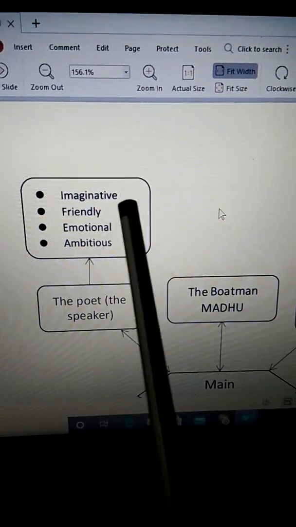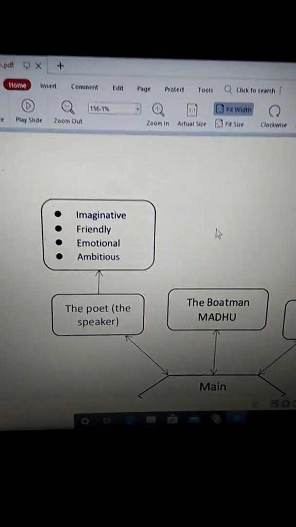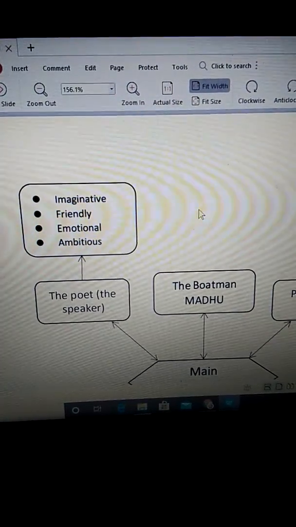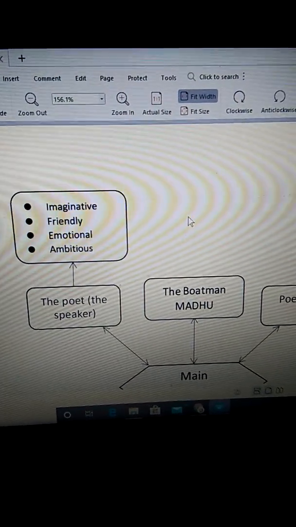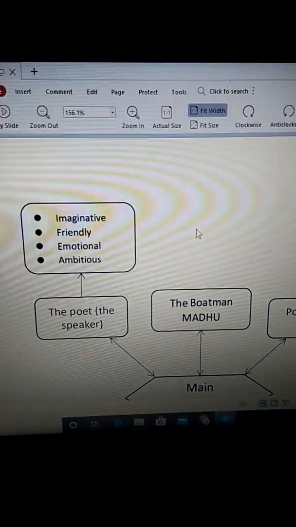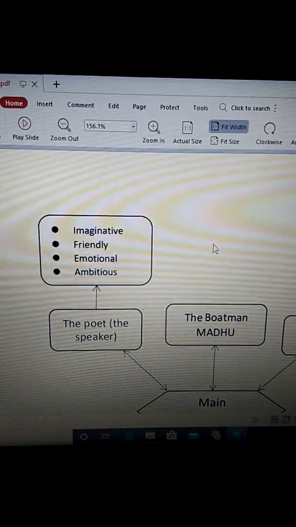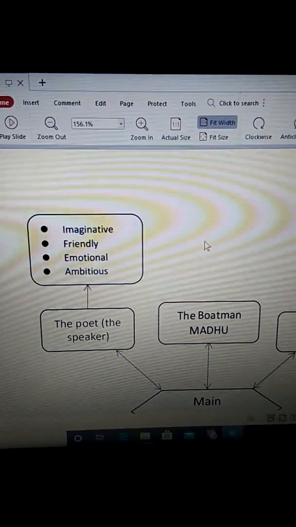He is friendly. Why is he friendly? Because he never wanted to go to the fairyland alone. He wanted to take his friend Ashu along with him. Isn't it? So we can say that he is friendly in nature.